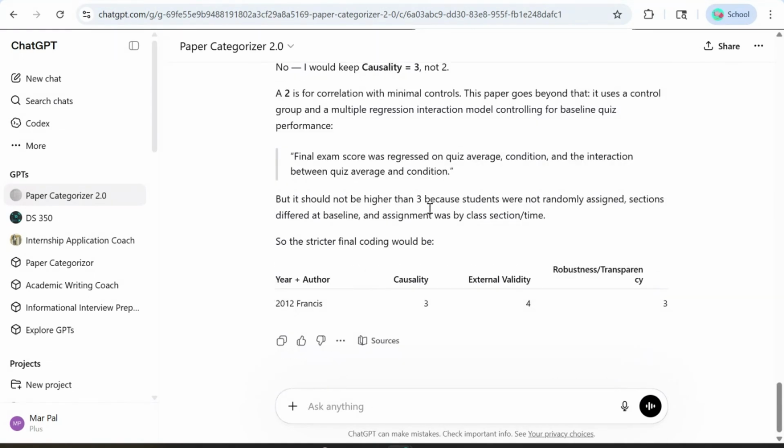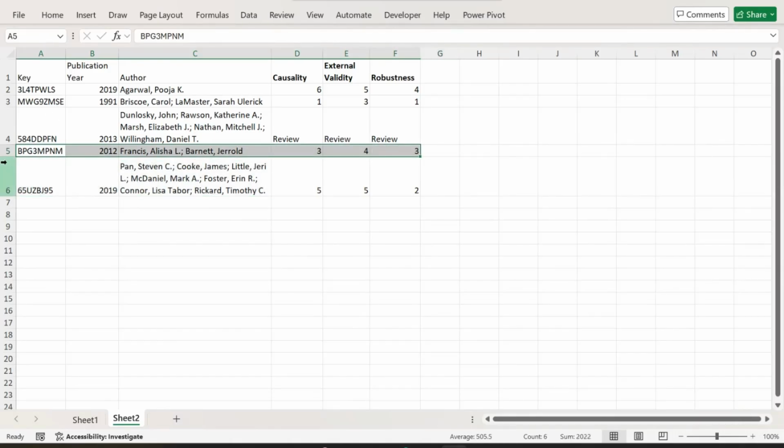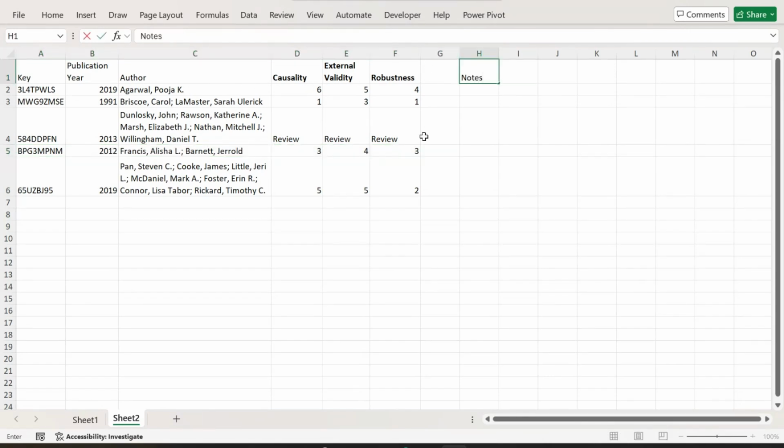So at the end, you receive a row that you can copy and paste into a spreadsheet. So I've done that here. You have the bib key, the publication year, and the author, and then you list causality, external validity, and robustness. If you want, you can have a column over here to record any extra notes, but these 3 columns should be enough for the critical review.